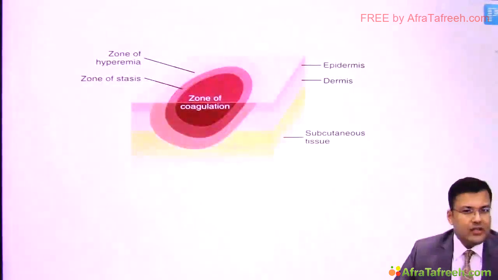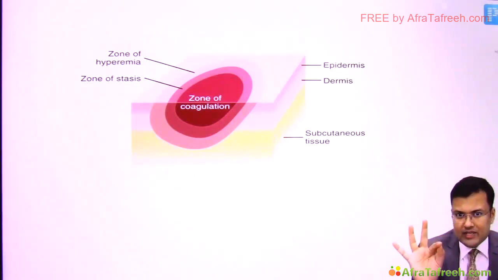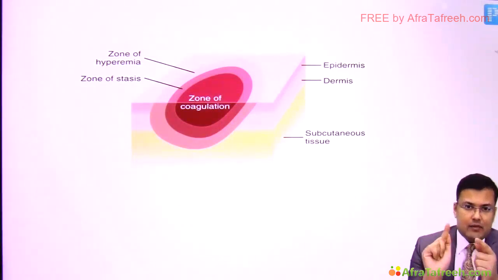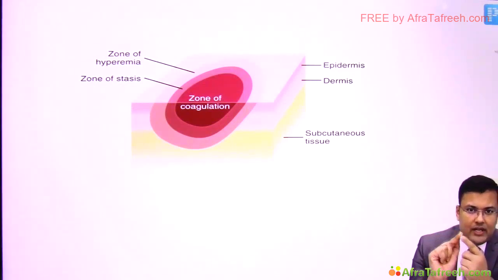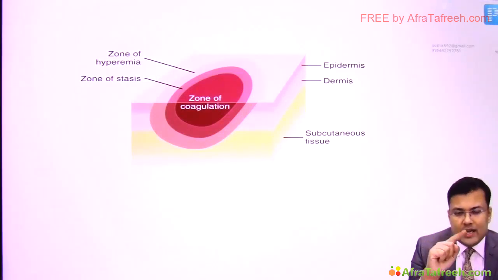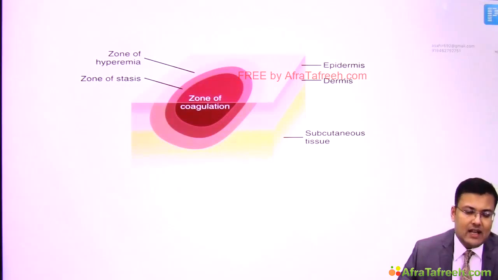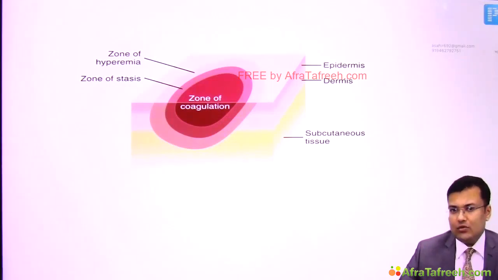Now see, what are the areas of cutaneous injury in burns? Suppose you touch any hot object. Sometimes at the point of touch there is a black area, known as zone of coagulation, because here there is coagulative necrosis. Immediately surrounding the zone of coagulation there is zone of stasis, and around the zone of stasis there is zone of hyperemia.